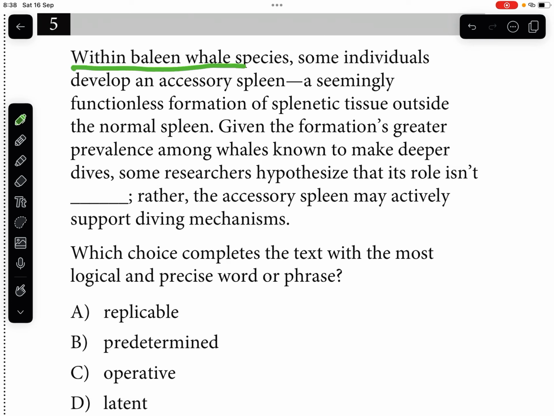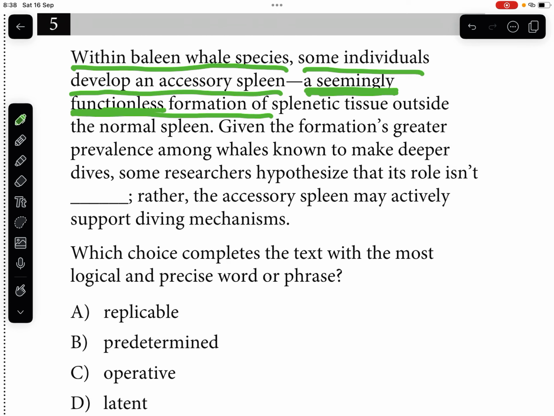Within baleen whale species, some individuals develop an accessory spleen, a seemingly functionless formation. Now, pay attention to the wording: a seemingly functionless.